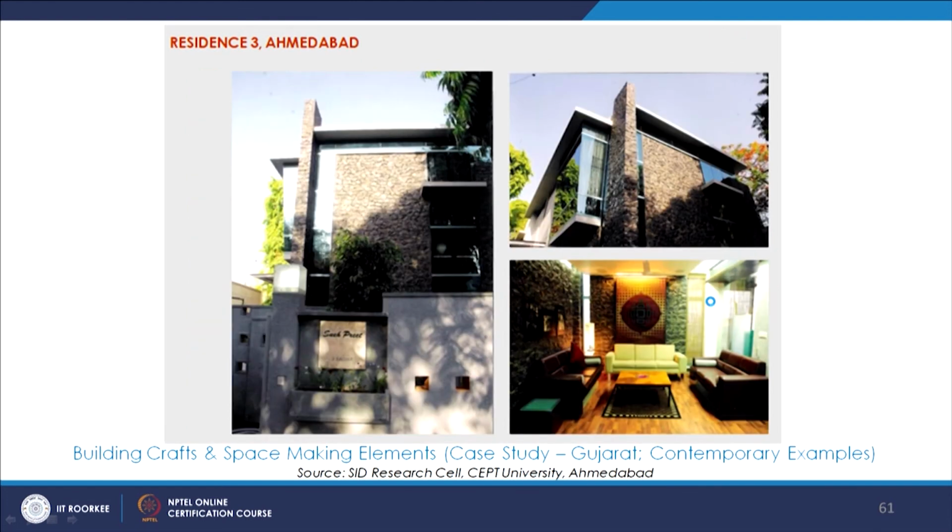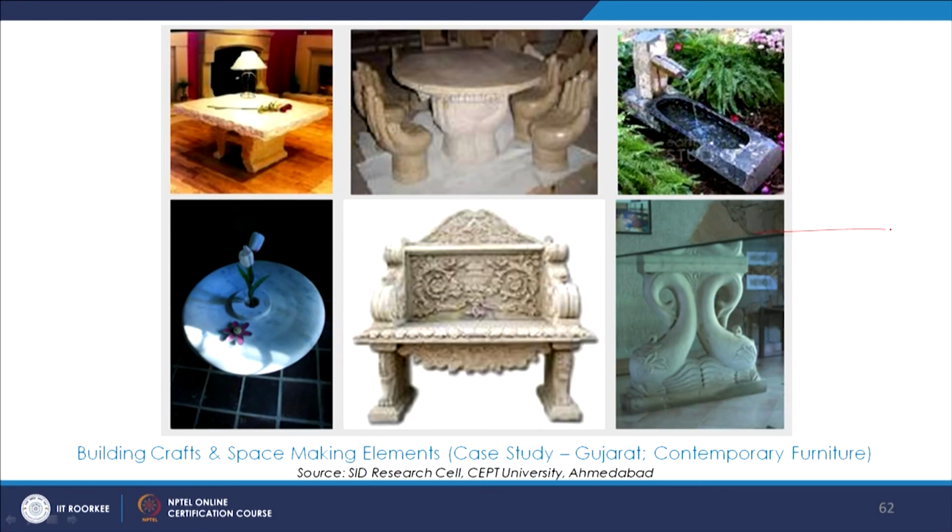Some more pictures again from a contemporary residence, and now this is furniture, some more contemporary stone furniture. So, furniture elements. These are some marvelous examples of building craft and timeless architecture.